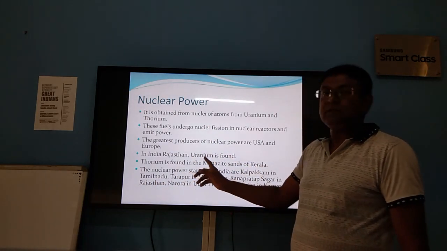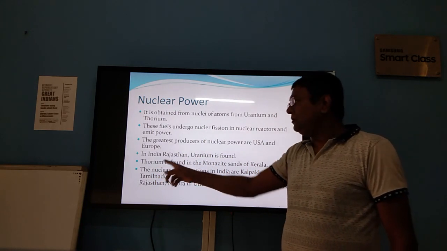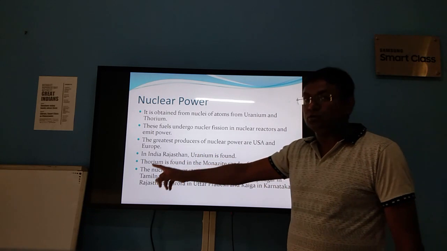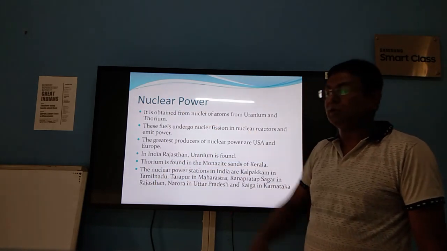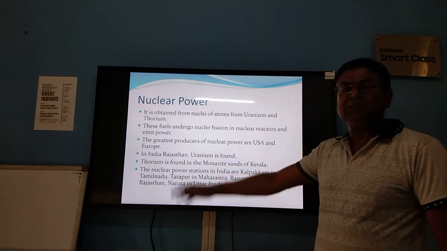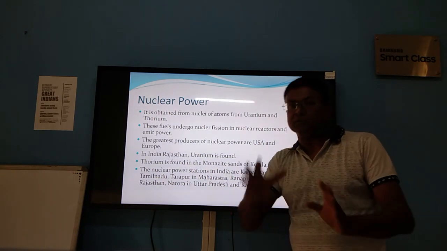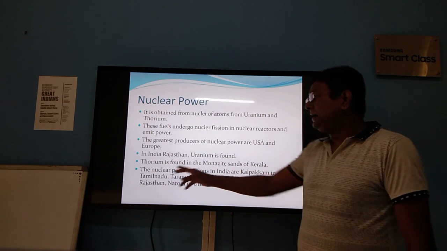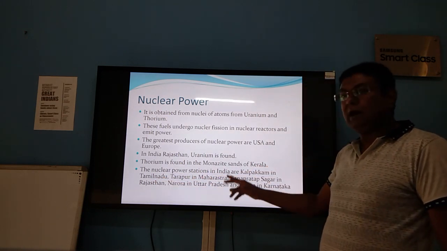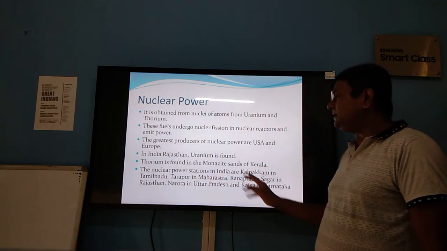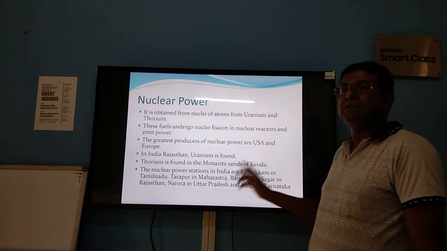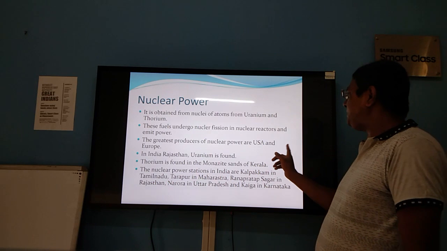So we have uranium and thorium, which are required to produce nuclear energy. We have already set up nuclear power plants in various parts of our country: Kalpakkam in Tamil Nadu, Tarapur in Maharashtra, Rana Pratap Sagar in Rajasthan, Narora in Uttar Pradesh and Kaiga in Karnataka.